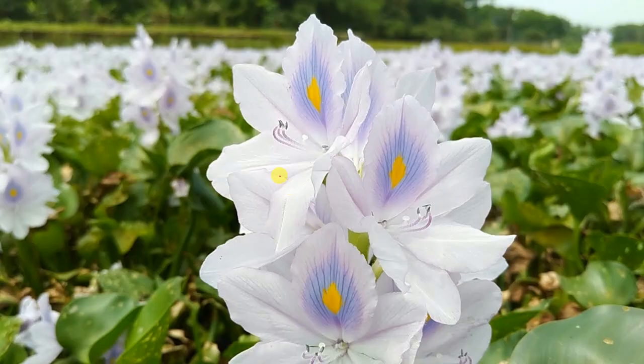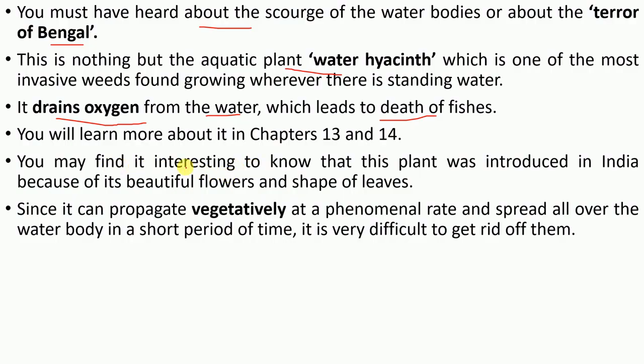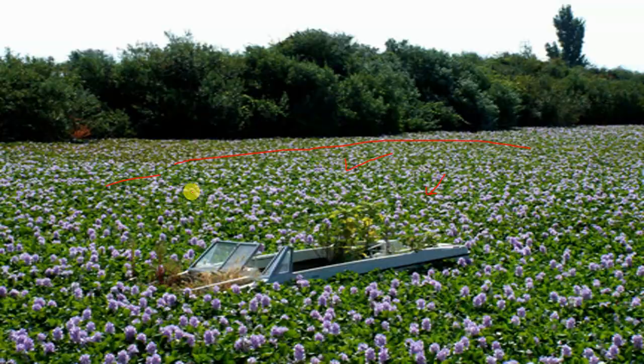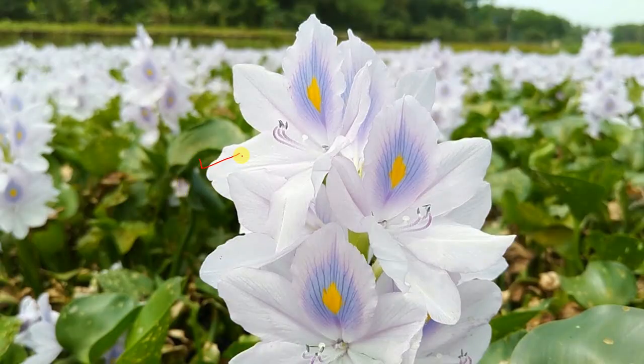It is interesting to know that this plant was introduced in India because of its beautiful flower and the shape of its leaves. See how beautiful this flower is, and that's the reason it was introduced in India.